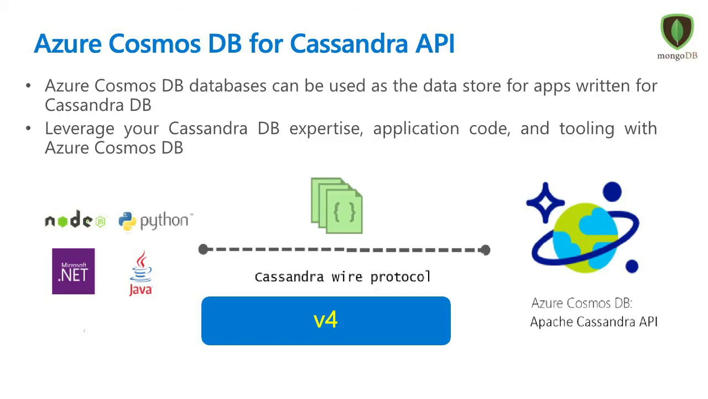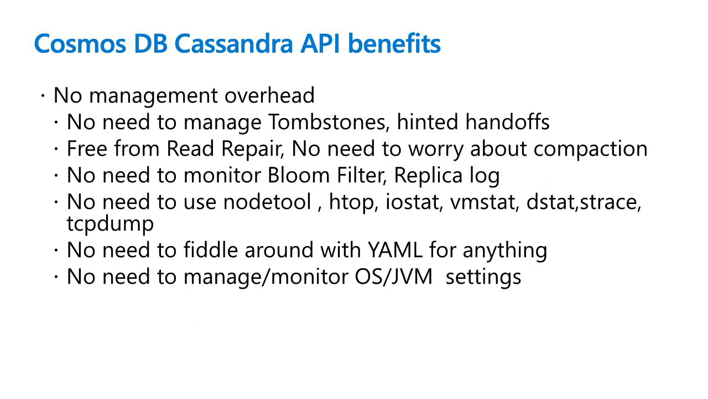So if you see here, any kind of workload you are migrating to Cosmos DB, what are the key benefits of Cassandra API in Cosmos DB? So no management overhead, and no need to manage the tombstone hinted handoffs in Cosmos DB, and you don't need to use any of the node tool or any kind of VM stat, whatever you're using in Cassandra, and don't need to manage or monitor using JVM settings. Since you have Azure Portal and relevant tools in Cosmos DB, your management and Azure metrics will be handy for any kind of workloads.